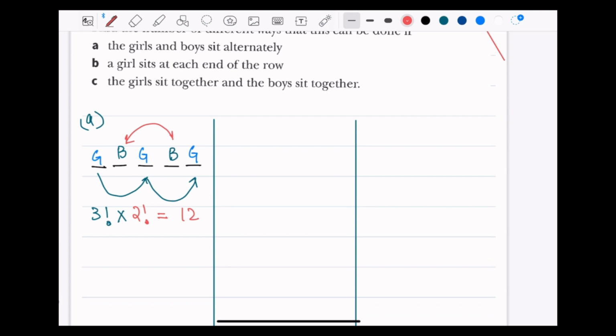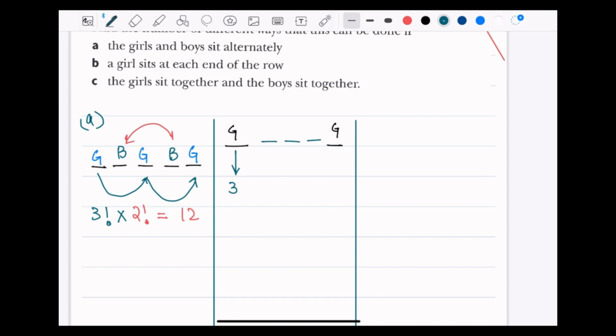A girl sits at each end of the row, which makes it a girl to be here, another girl to be at the other end, and hence we have 3 people left. It could be arranged in any order. So for this, it has to be 3 ways because there are 3 girls, one at a time.